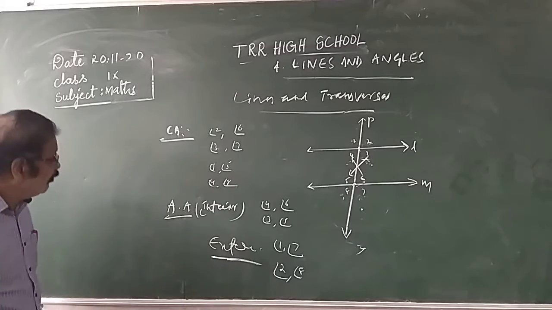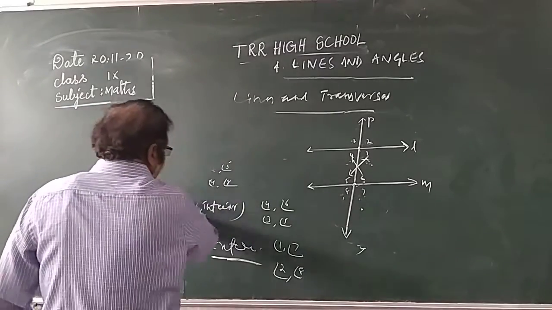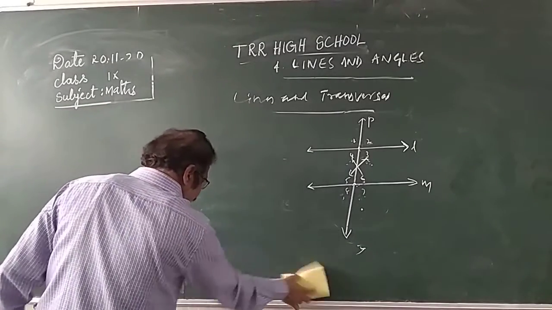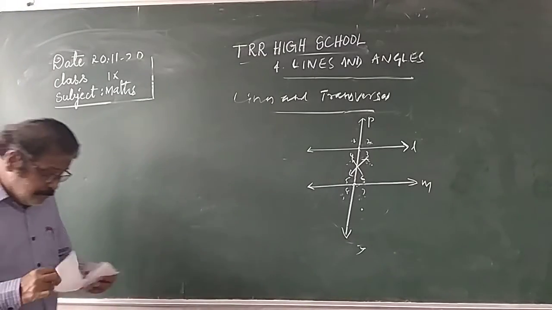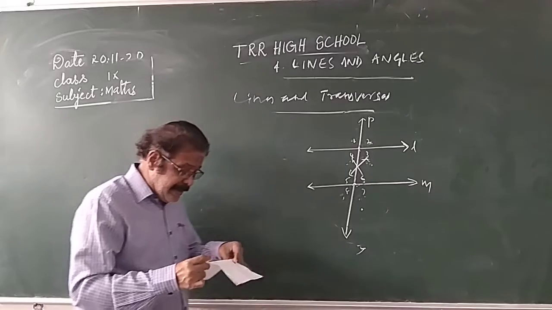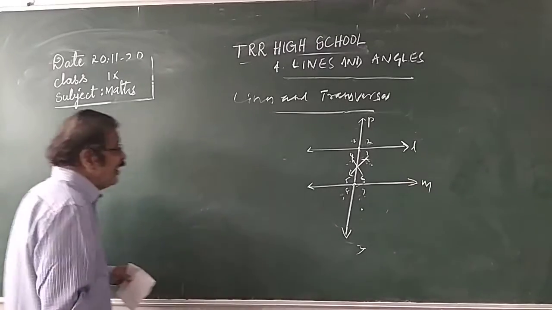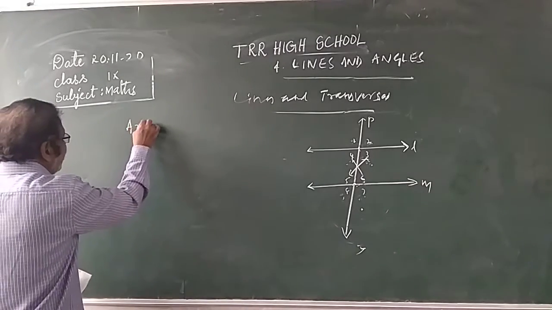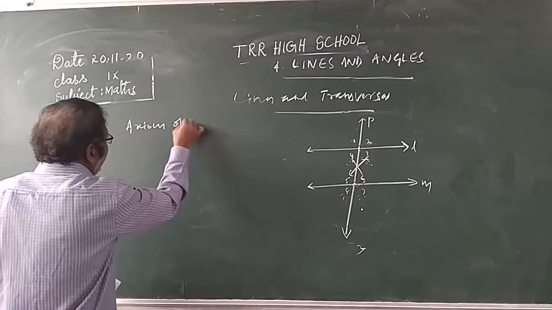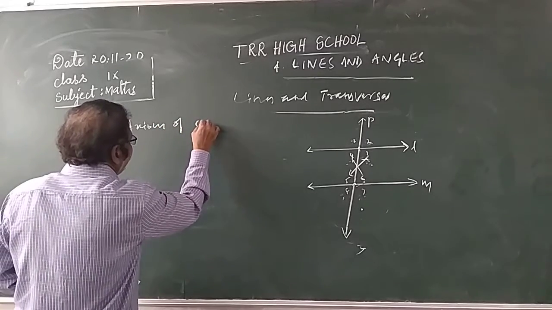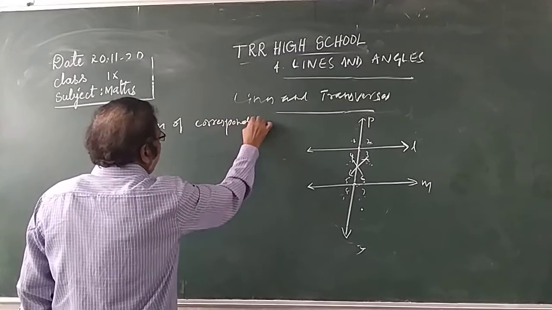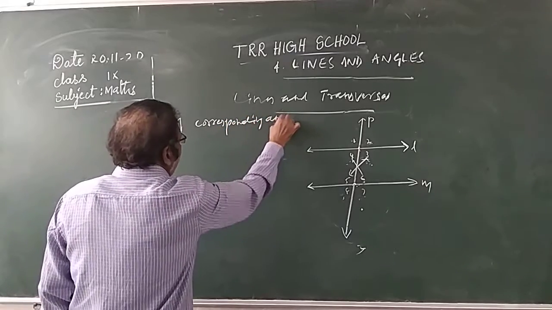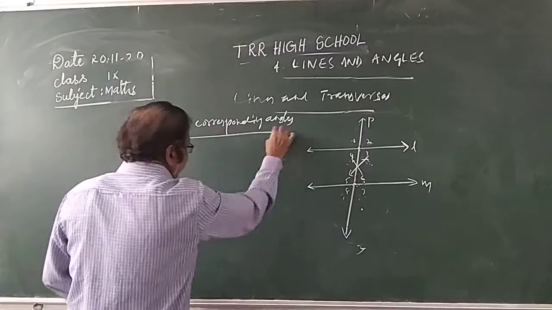Next, let us observe the theorems. First one is the theorem of corresponding angles.